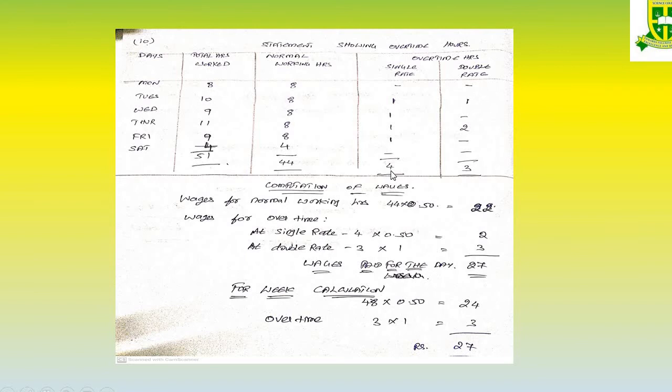So overtime for single rate is 4. So 4 into 0.50 equal to 2. And double rate we have 3. 3 into double rate is 0.50 plus 0.50, which is 1. So the value was 3. So wages for the day is 27.